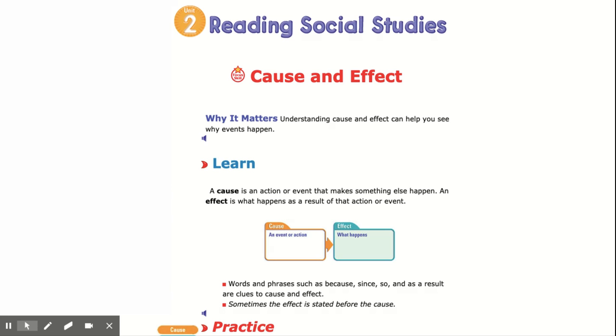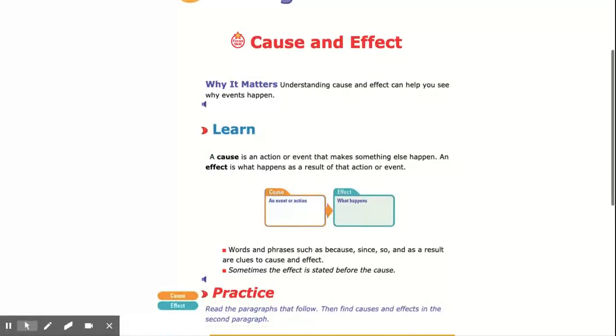I'm thinking some of you have had a soccer or baseball or football game canceled because of the weather, maybe because of rain. And that's a cause and effect statement. Because of the rain, that's the cause, the effect is that your game got canceled. So a cause is an action or event that makes something else happen. An effect is what happens as a result of that action or event.